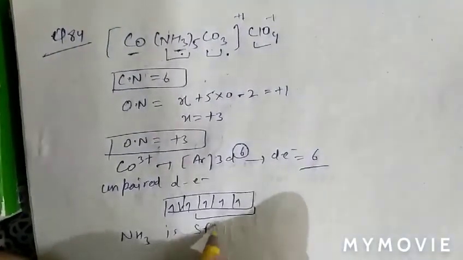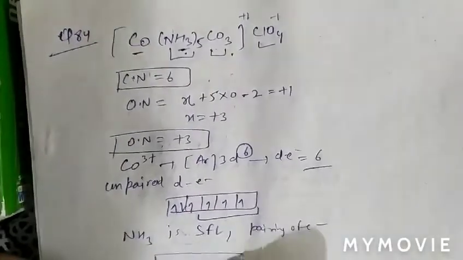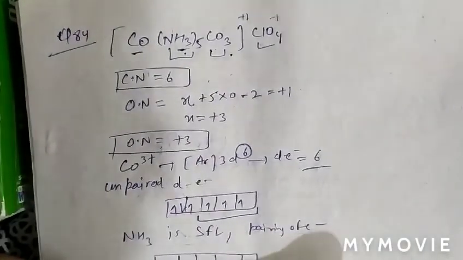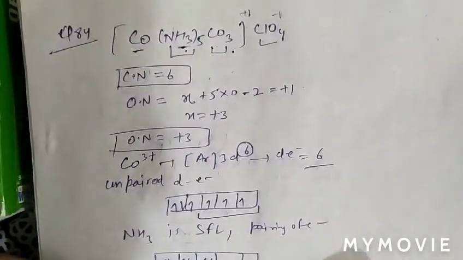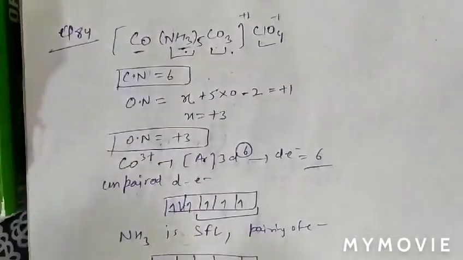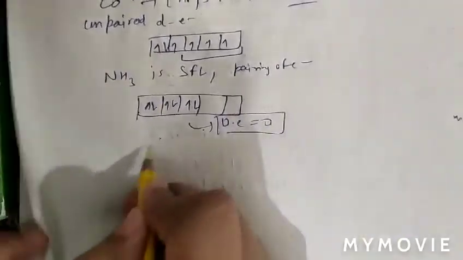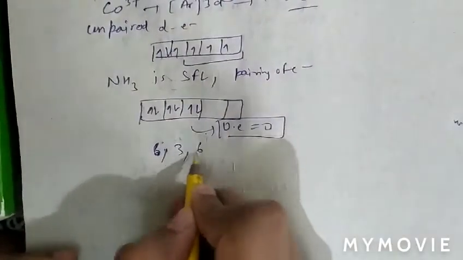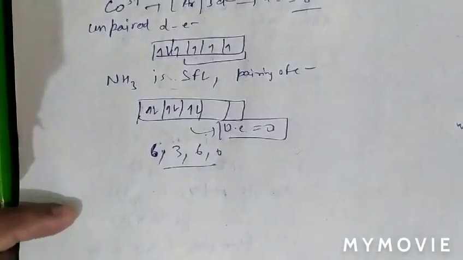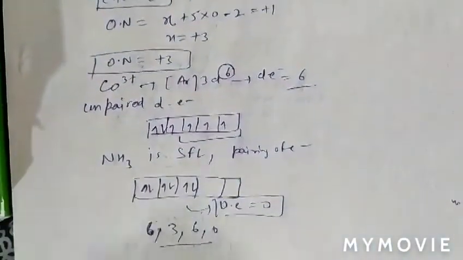NH3 is a strong field ligand, therefore pairing of electrons will occur. So when pairing occurs, the electrons will pair up, and now unpaired electrons will be equal to 0. So the correct answer is 6, 6, 3, 6, 3, 6 and 0. So question number 84, option A is correct.